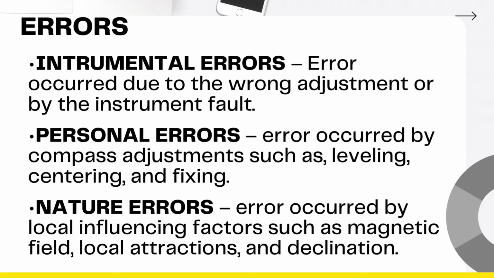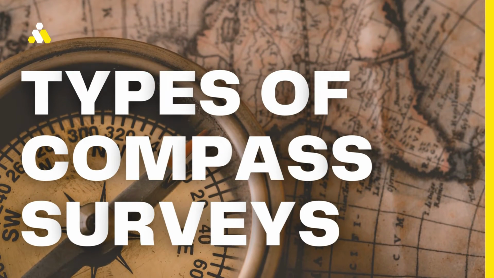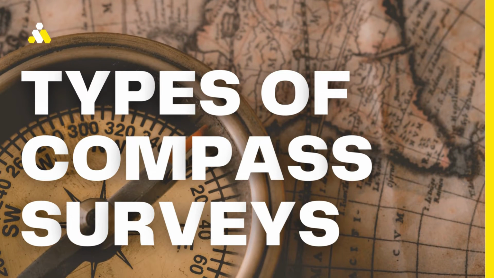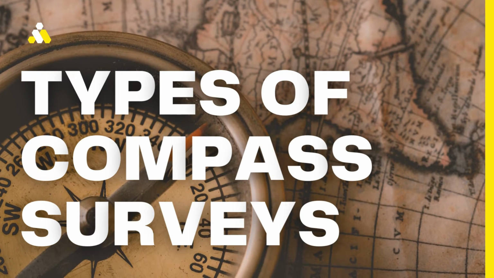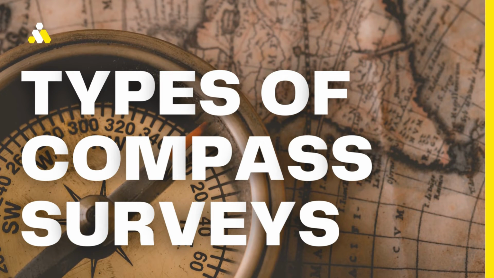Now that we have identified what compass surveying is, let's proceed to its traverse types. Just like what I've said earlier, the principle of compass surveys is traversing. There are only two types of traversing, the closed and open traverse. So what is the difference between the two?